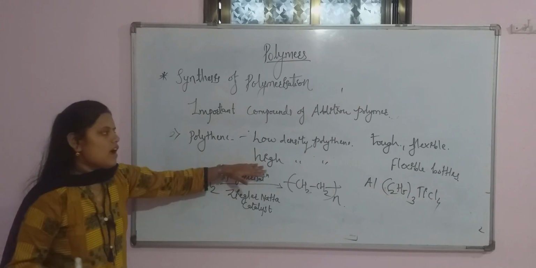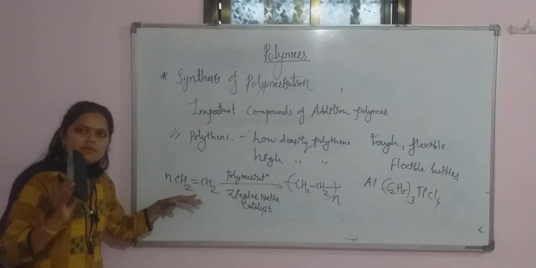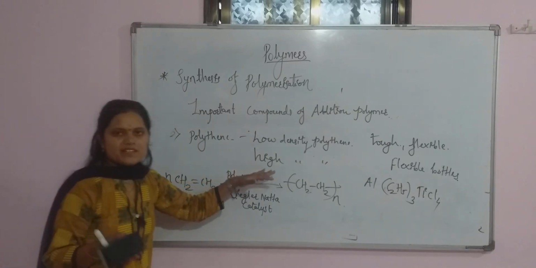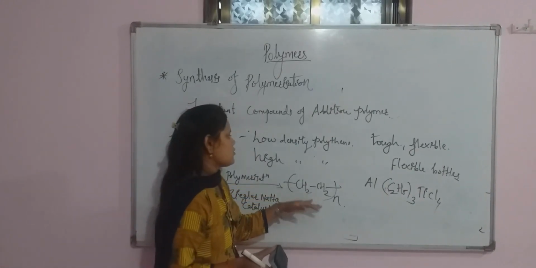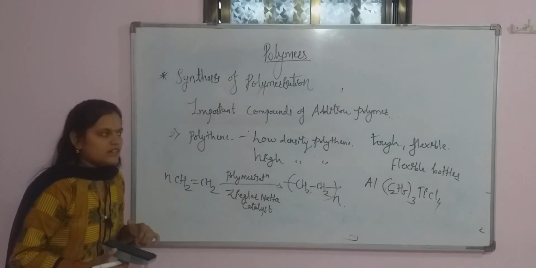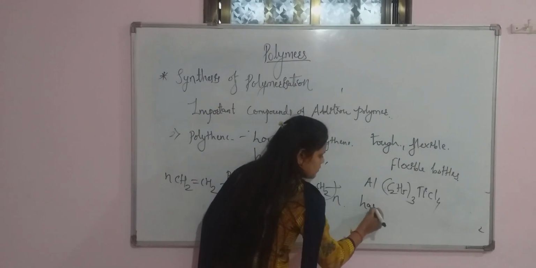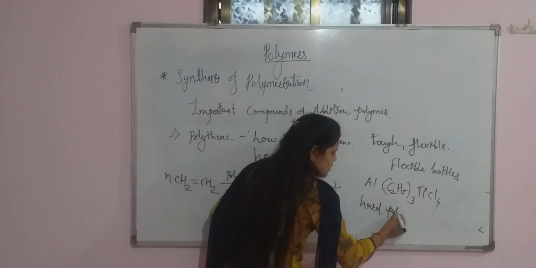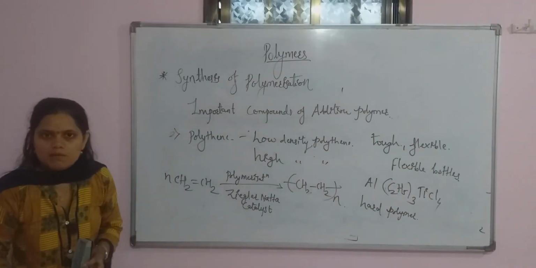So remember, high density polythene can be prepared using n number of ethene molecules undergoing polymerization in the presence of Ziegler-Natta catalyst. There is a formation of high density polythene. This is also tough and it is a hard polymer.